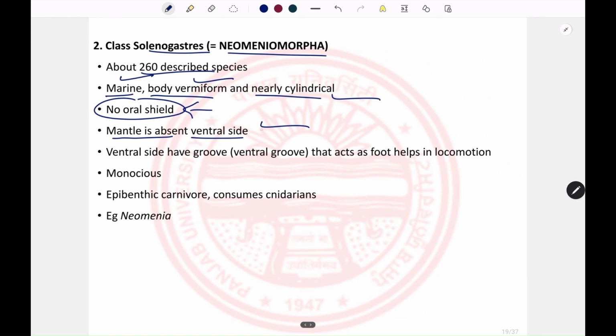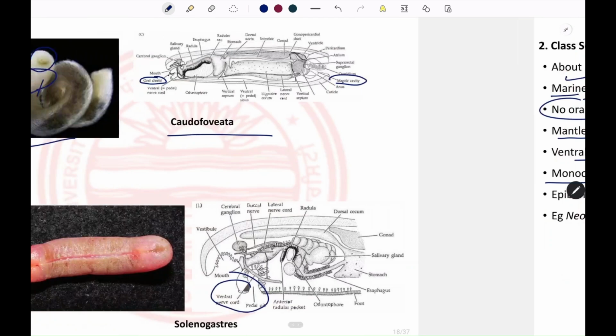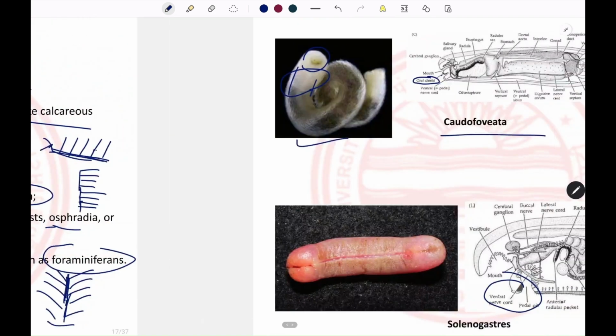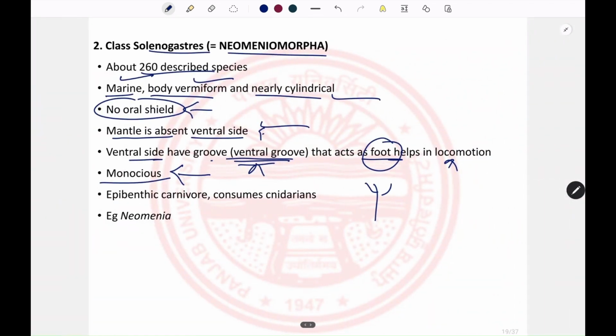When the mantle is absent at the ventral side, the ventral side forms a kind of groove, known as the ventral groove, which acts as a kind of foot and helps in locomotion of the organism. They are mostly monoecious, while the previous ones were dioecious.